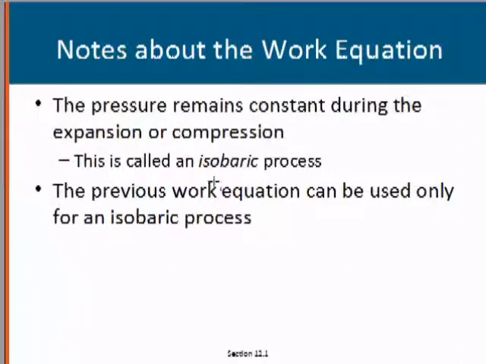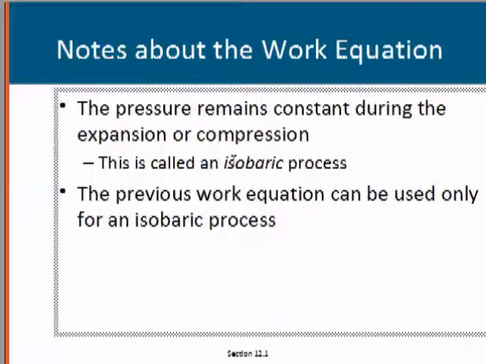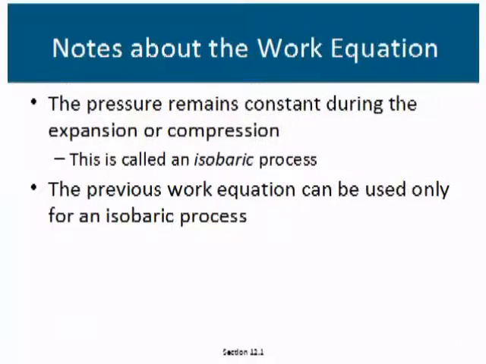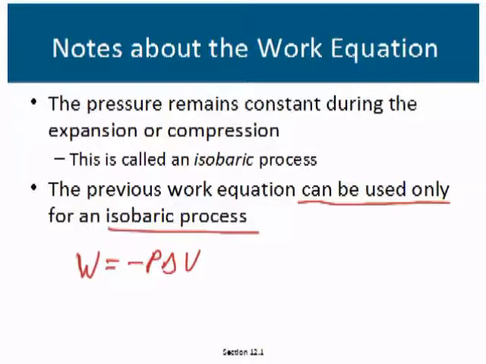Now, a disqualification of what we have done up to this point. Only when the pressure remains constant during the expansion and compression do you have an isobaric process. And the previous work equation, the one that I've been acting like is a general thing, work equals negative P delta V, can only be used for an isobaric process.